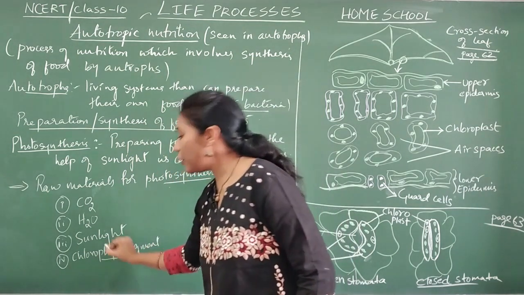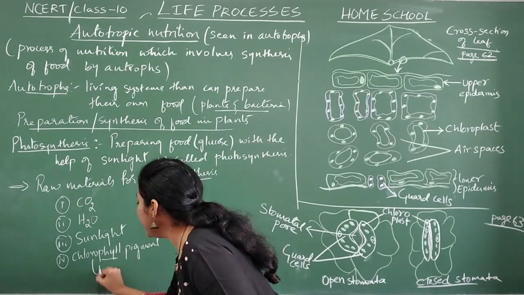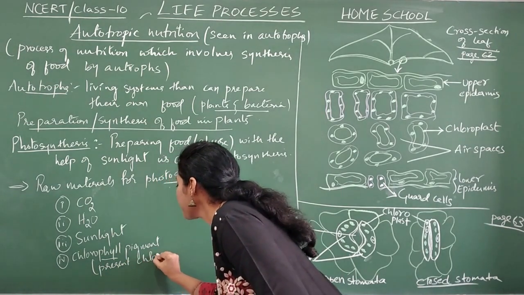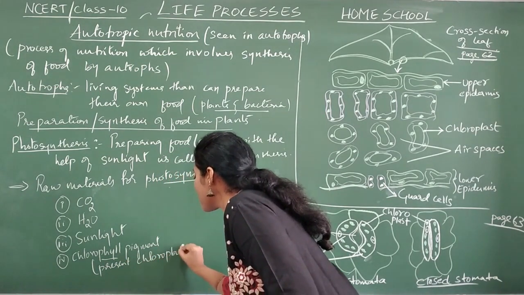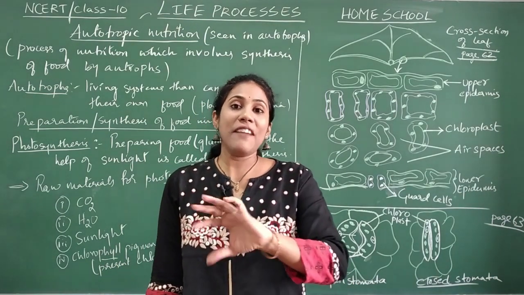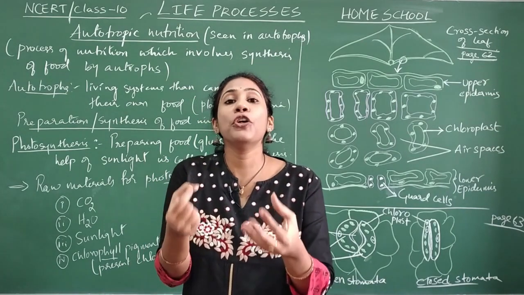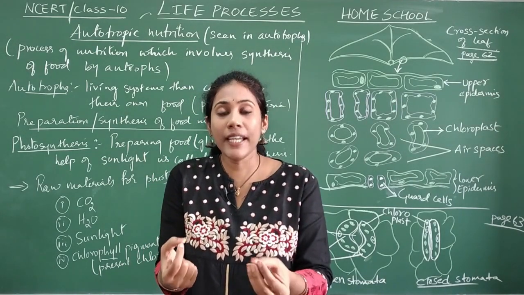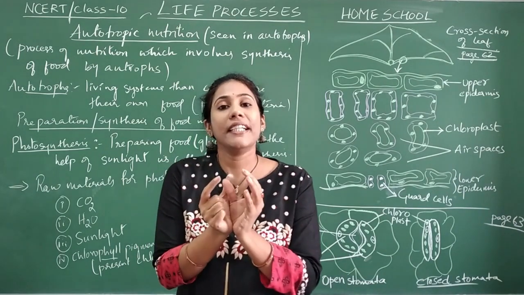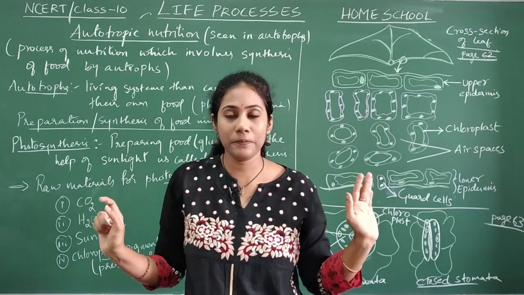So where is this chlorophyll present? Chlorophyll pigment is present in chloroplast. Okay, so in leaves you have certain cells. In them you will have chloroplast. Okay, so within a chloroplast you will actually find a green color pigment called chlorophyll.